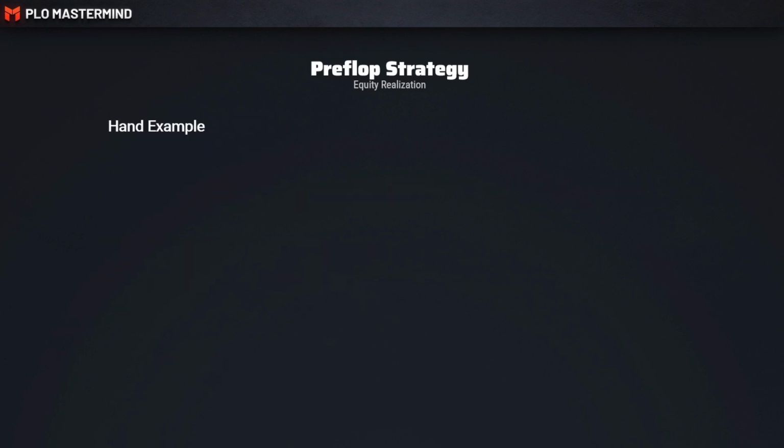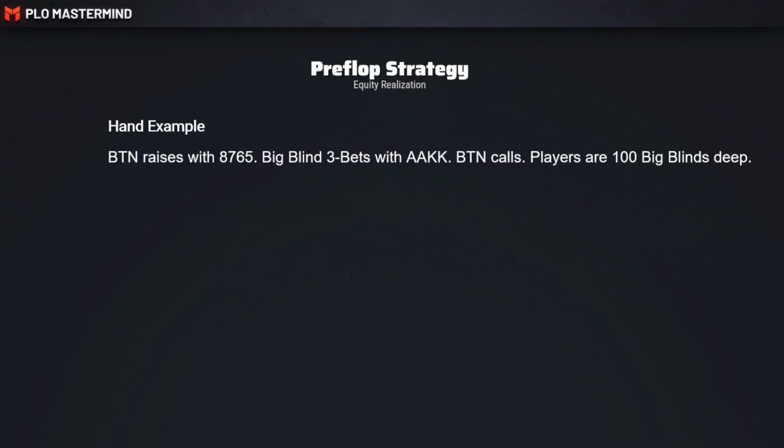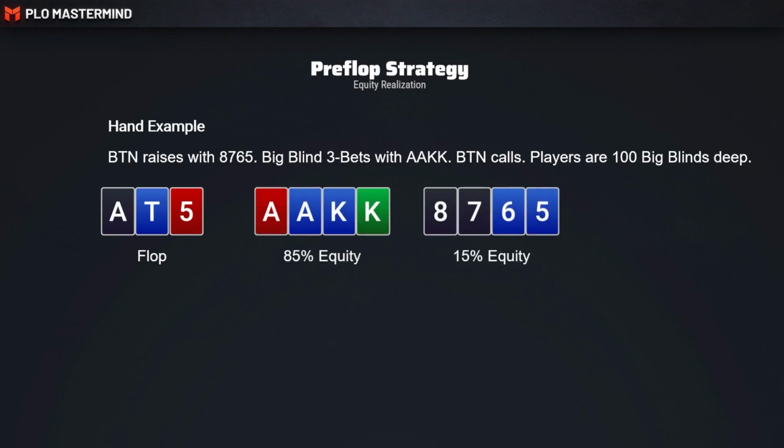Let's have a look at a slightly different example. The button raises with 8-7-6-5. The big blind 3-bets with ace-ace king-king, and the button calls. Both players are 100 big blinds deep. Now the flop comes ace, 10-5 rainbow, and here are the respective equities. Ace-ace king-king has 85% equity, and 8-7-6-5 has 15% equity.